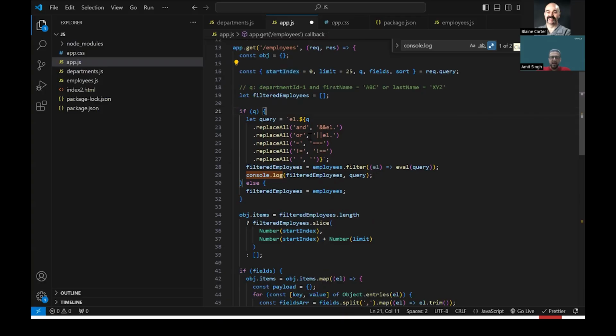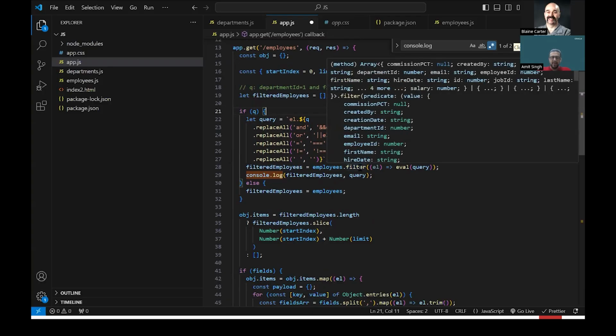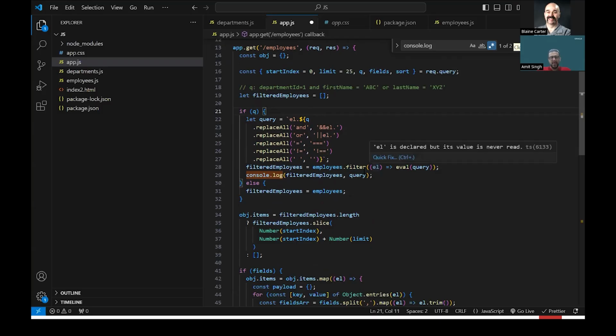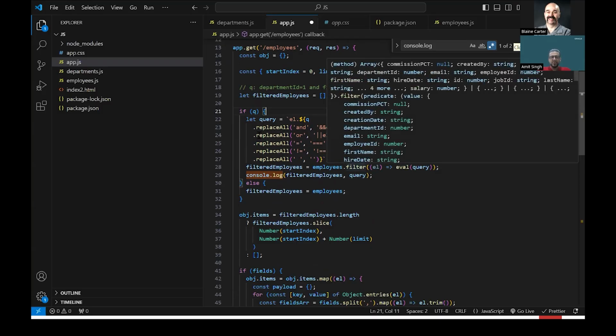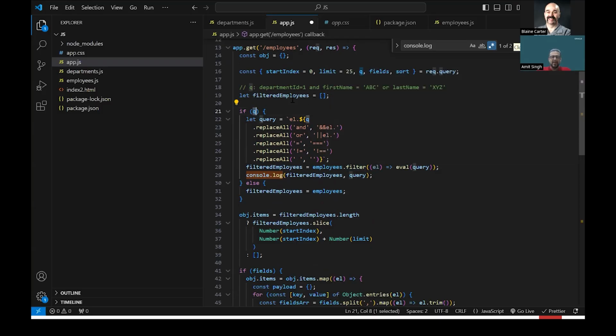What I'm doing is checking if there are query parameters, and then filtering the data. For this also I'm using the employees data from the HR schema, which I pulled and am using as the source of data for my Node service as well. I'm filtering based on the query parameter that is provided. For my Node API, I expect any client consuming it to send this filter parameter in this format: queue, department ID, and whatever the value of the field. I expect this to be my filter parameters.